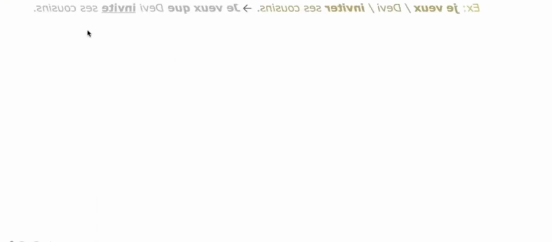Mettez le verbe au subjonctif. Put the verbs in subjunctive. See the example. Je veux Devi inviter ses cousins. I wish Devi to invite her cousins.